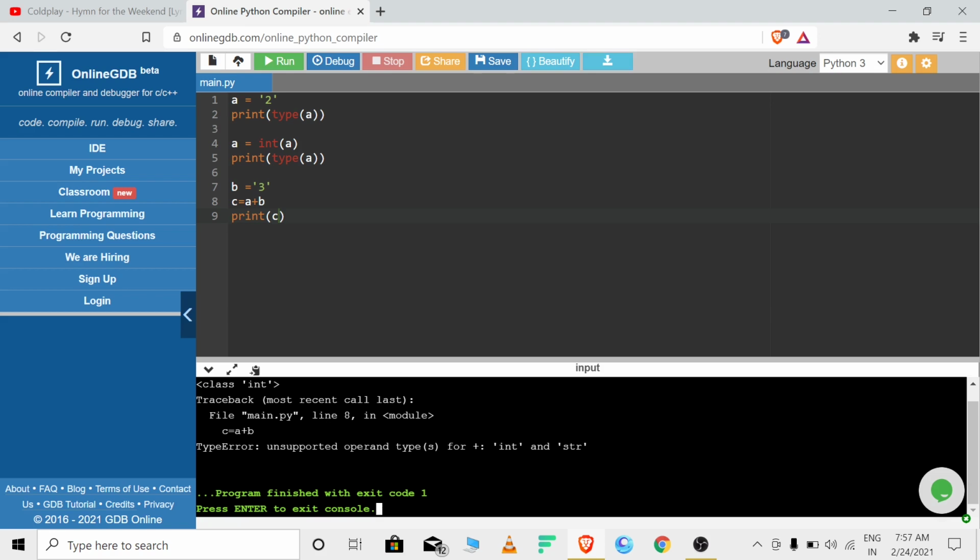main.py line 8, no module. Line 8 is not in module. Let's see again. Actually, what is happening here is that we can't add an integer into a string. Why is this happening? Let's find it out. Because we have converted a into an integer here, and b is still a string. So a string and an integer can't be added.